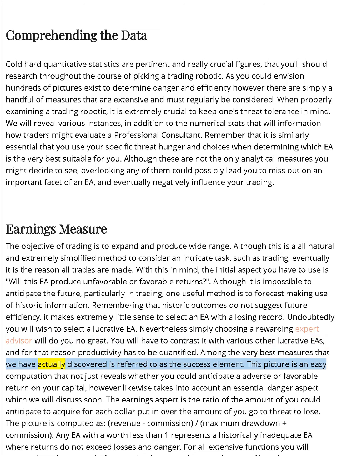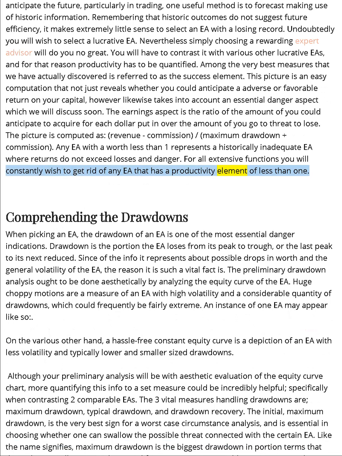Among the very best measures that we have discovered is referred to as the profit factor. This figure is an easy computation that not just reveals whether you could anticipate an adverse or favorable return on your capital, but likewise takes into account an essential risk aspect which we will discuss soon. The profit factor is the ratio of the amount you could anticipate to gain for each dollar put in over the amount you are at risk to lose. The figure is computed as profit, commission, divided by maximum drawdown and commission. Any EA with a value less than 1 represents a historically inadequate EA where returns do not exceed losses and risk. For all extensive purposes you will constantly wish to remove any EA that has a profit factor of less than 1.